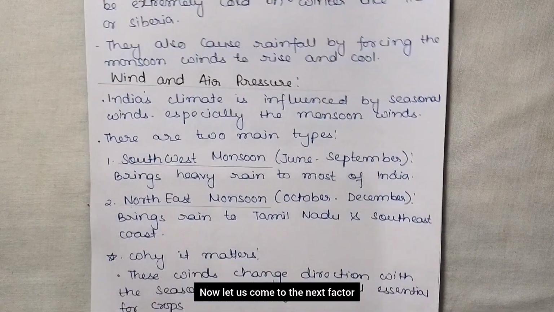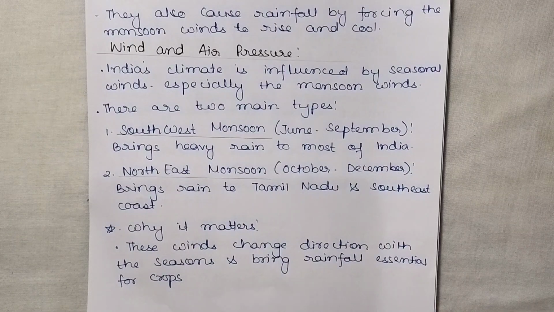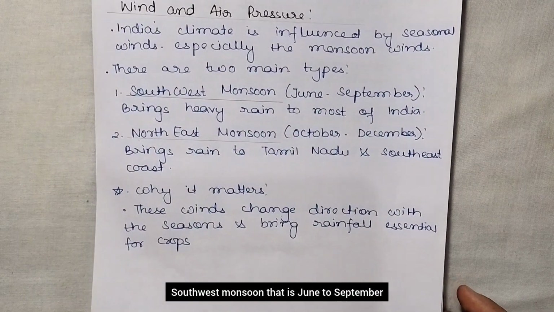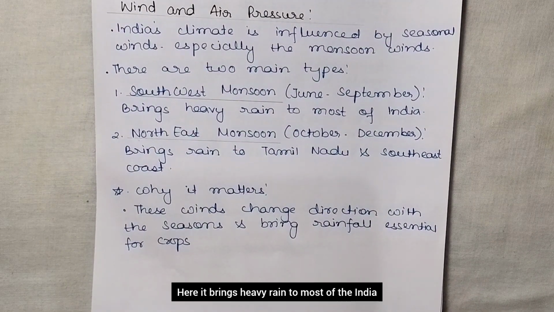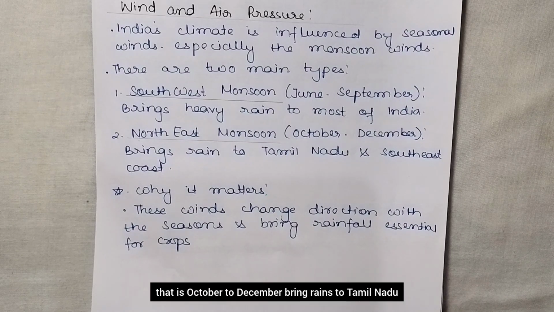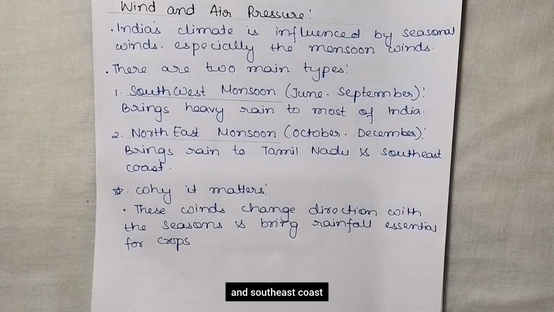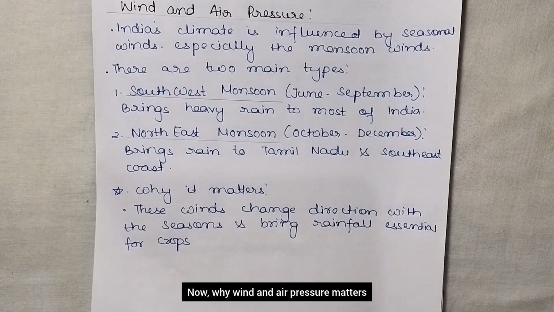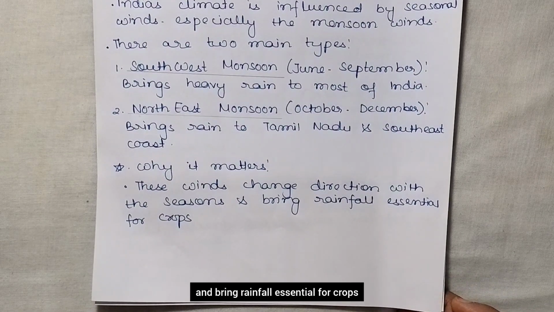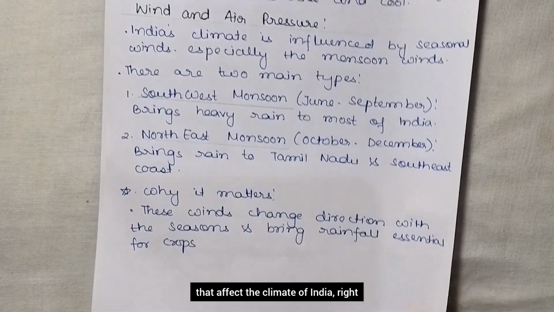Now let us come to the next factor, that is the wind and the air pressure. India's climate is influenced by seasonal winds, especially the monsoon winds. And there are two main types. Southwest monsoon, that is June to September, brings heavy rain to most of India. And northeast monsoon, that is October to December, brings rains to Tamil Nadu and the southeast coast. Now, why do wind and air pressure matter? These winds change direction with the seasons and bring rainfall essential for crops. That's why wind and air pressure are also important factors that affect the climate of India, right?